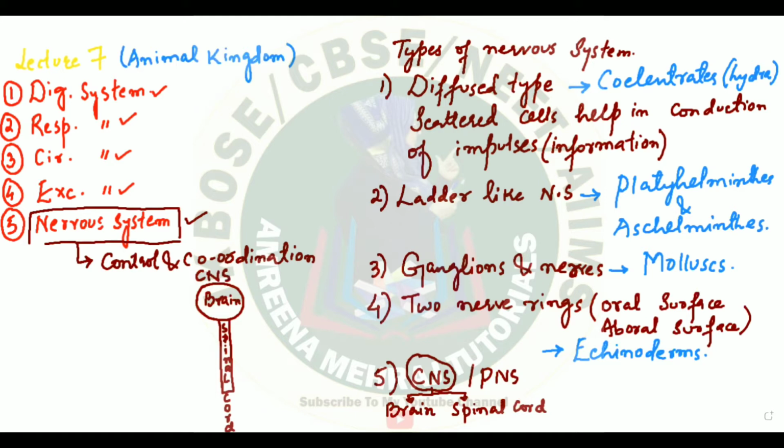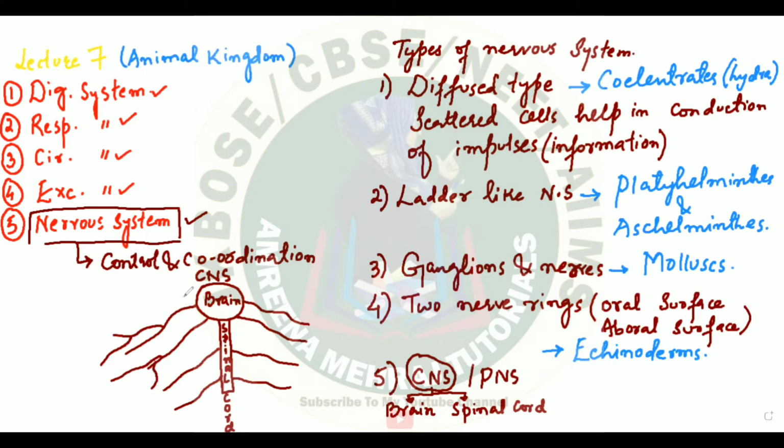And from this central nervous system, what you will see arising are the nerves. So these are the nerves which are coming from the brain and which are coming from the spinal cord. These nerves will further branch. And this system of the nerves will be given the name peripheral nervous system. So what comes in the peripheral nervous system are basically the nerves arising from the brain and spinal cord.